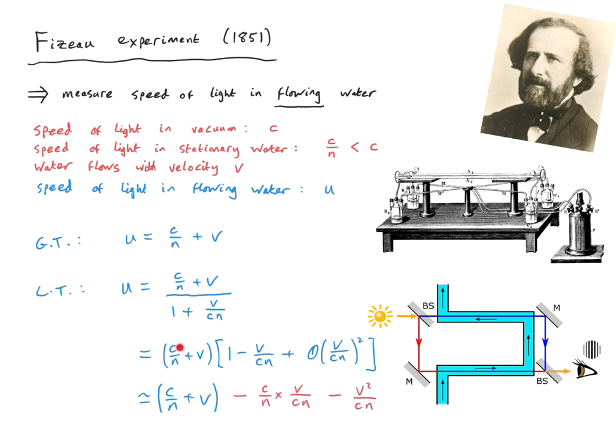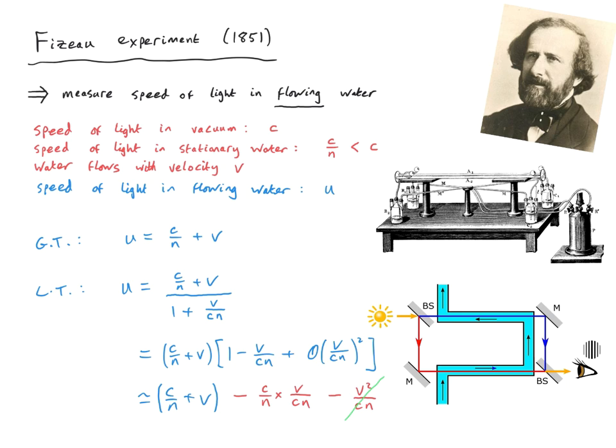By multiplying c over n by minus v over cn, we get this term, and by multiplying v by minus v over cn, we get this term. Now, this last term will, of course, be very small, because v over c is very small, and v itself is not something that's very large, so we can actually neglect that piece to leading order.